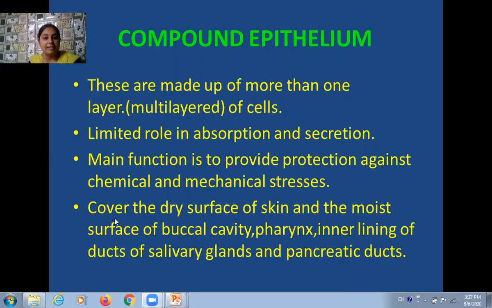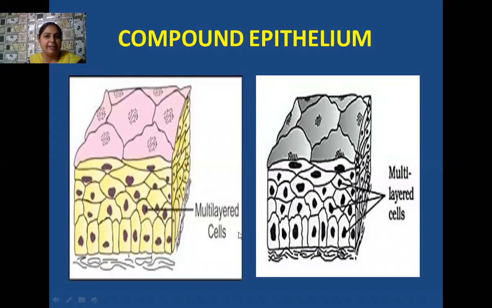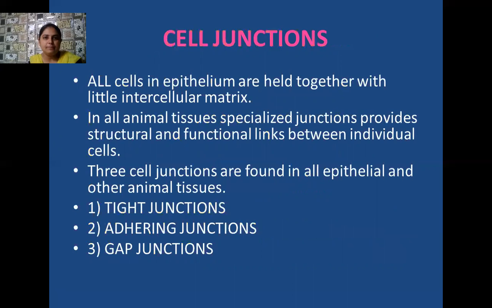They cover the dry surface of our skin, the moist surface of our buccal cavity and pharynx, and the inner lining of various ducts, such as the ducts of our salivary glands and pancreatic ducts. Okay, students, this is the diagram of the compound epithelium. Here, multi-layered cells are present, and all of these cells are arranged in the form of various layers.